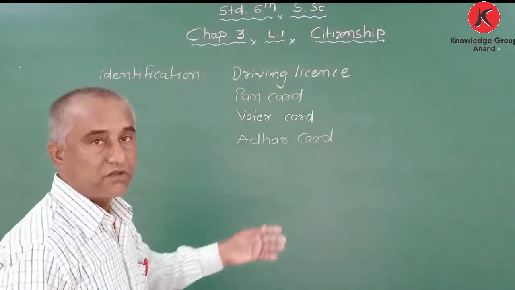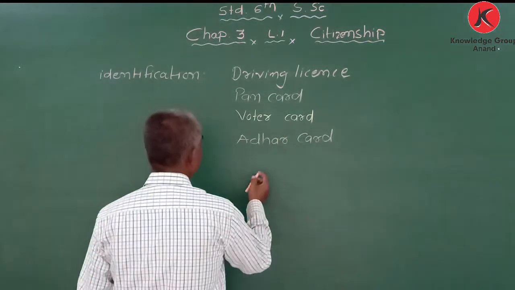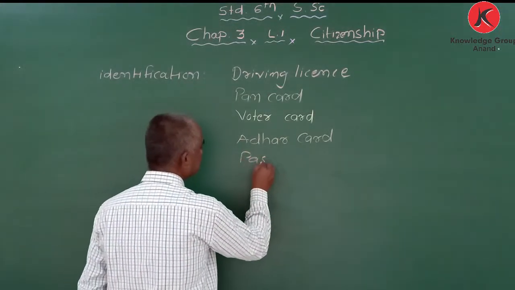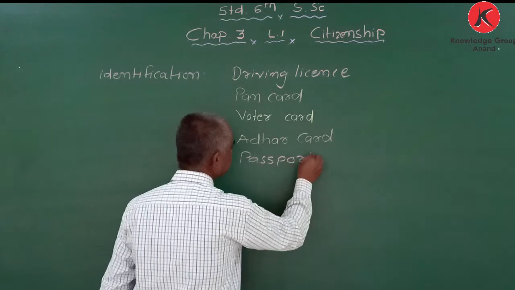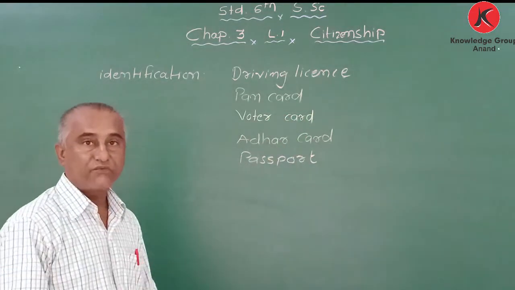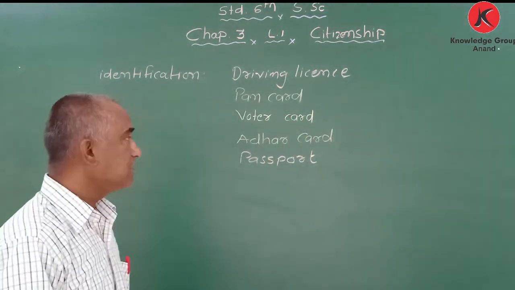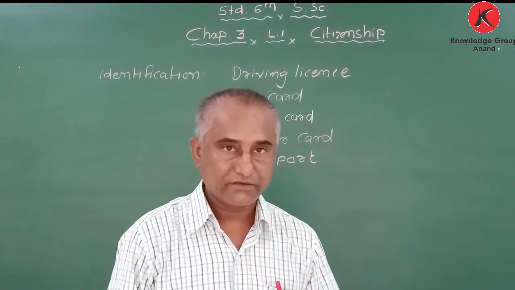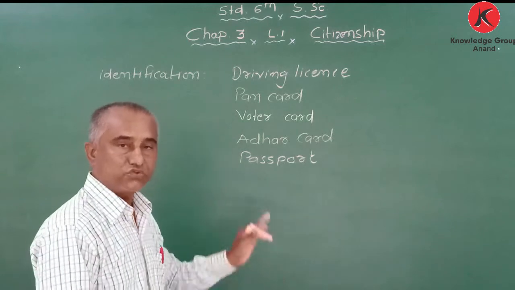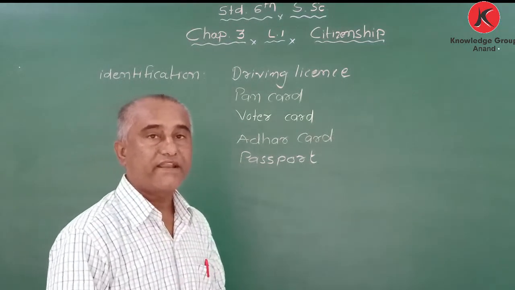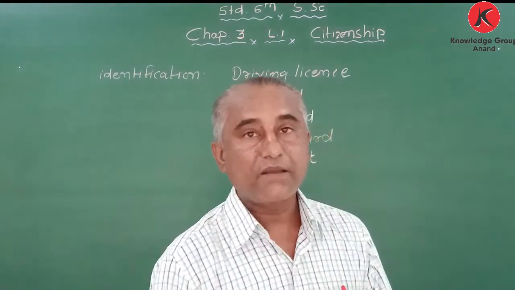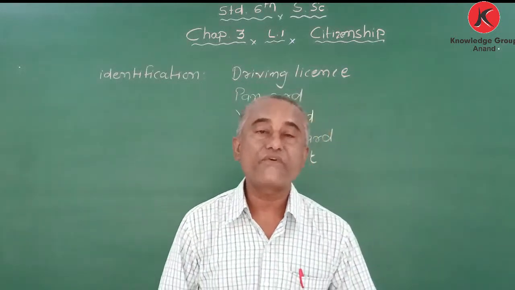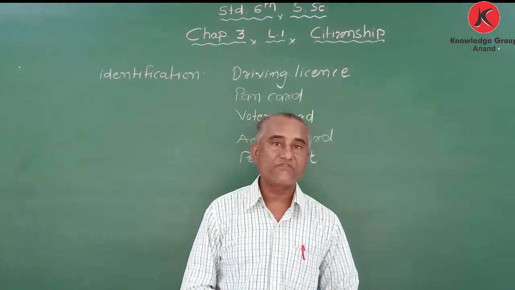These are the things. Apart from this, a passport is also there, with photograph. So these are the things with photograph which prove that I am an Indian. Got it? Now, before being an Indian, I am also a member of my family.